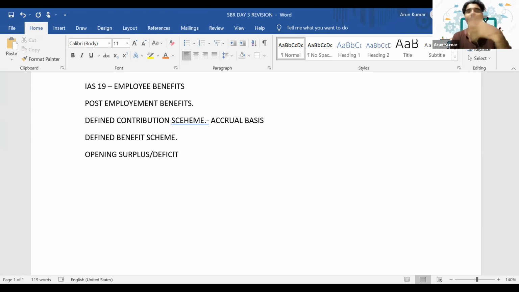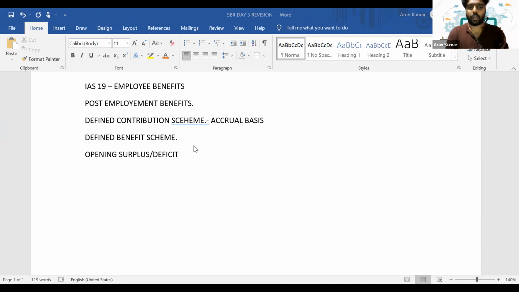And since it's an obligation account, since it's a liability account, whatever increases the liability will be considered a positive figure, and whatever decreases the liability will be considered a negative figure. Okay, that's the concept we follow in this net accounting method. Because it's an obligation, right? So it's literally a liability account. The defined benefit scheme is a liability account.